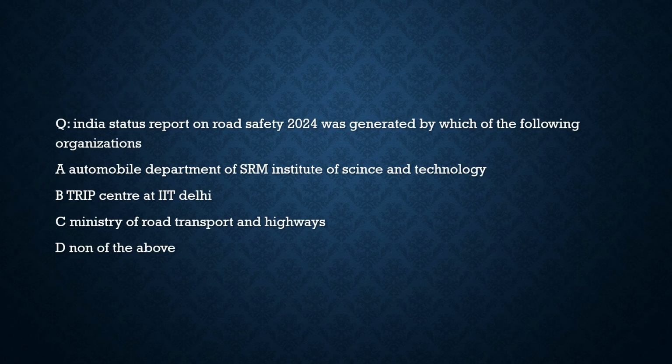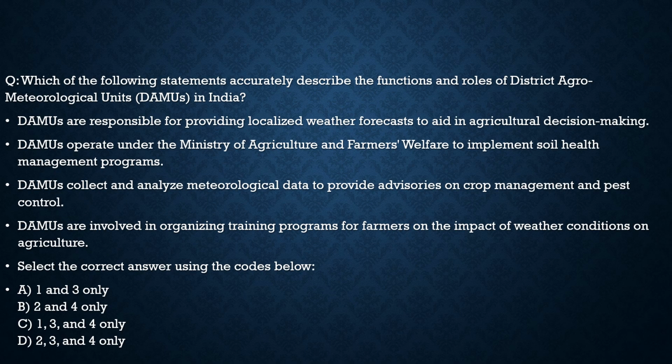Now moving to the other question here, it says, India's Status Report on Road Safety 2024 was generated by which of the following organizations? Statement A, Automobile Department of SRM Institute of Science and Technology, totally incorrect. Statement C, Ministry of Road Transport and Highways, totally incorrect. Statement B, TRIP Centre at IIT Delhi, 100% correct. So for this question, the correct option is option B. Now with this, let's move to another question.